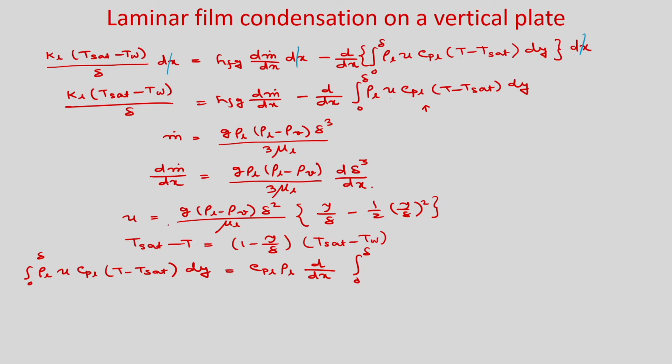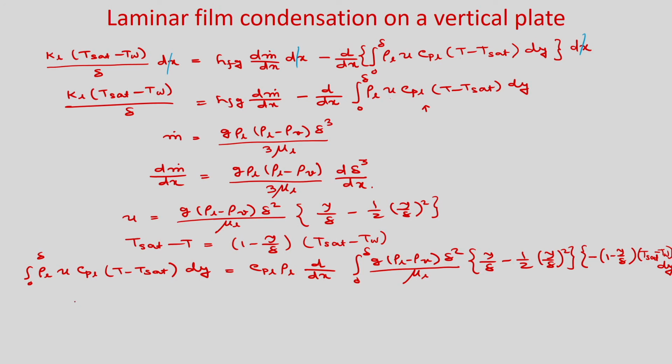Now you put the expression of u: g (ρ_L − ρ_v) δ²/μ_L [y/δ − ½ (y/δ)²]. Now, here the expression is T − T_sat, so there will be one minus sign: −(1 − y/δ)(T_sat − T_w) dy. Now you integrate this one.